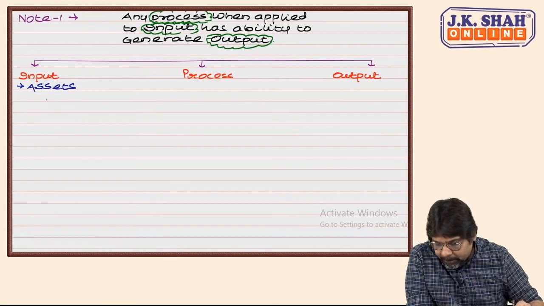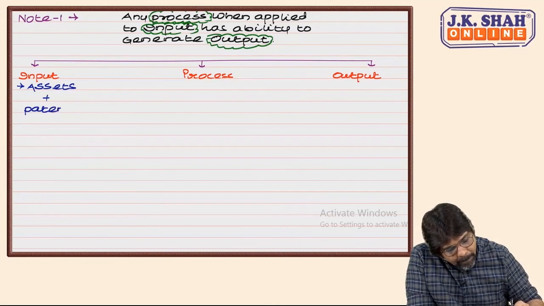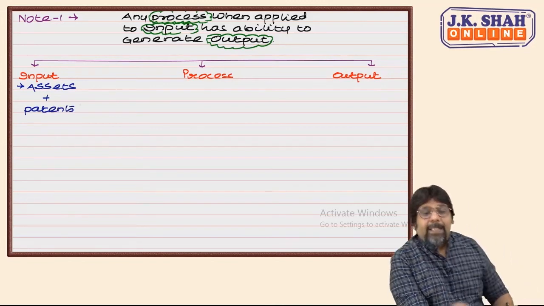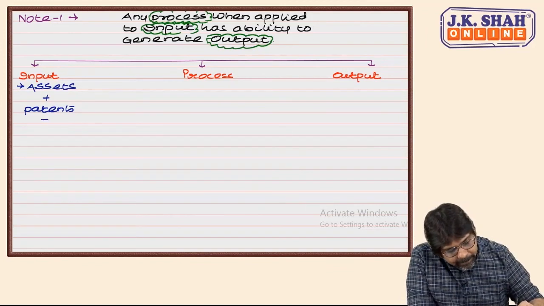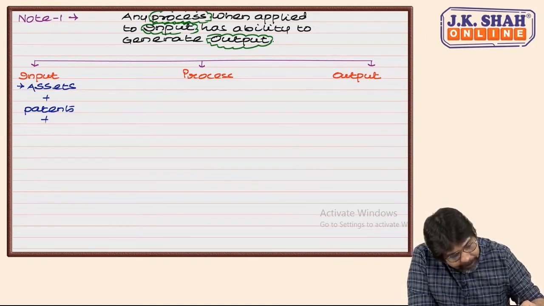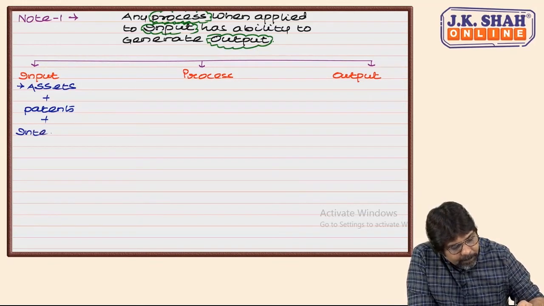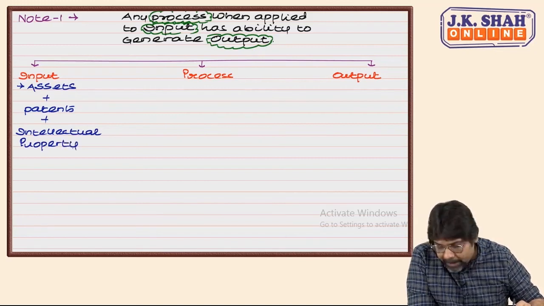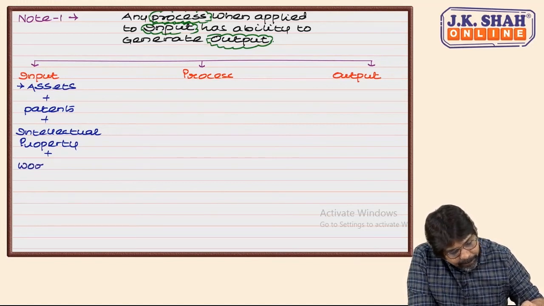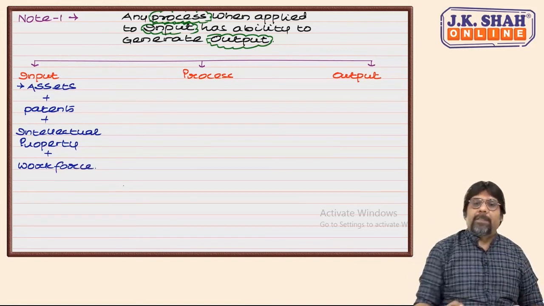Assets plus patents, that is all identifiable assets, plus intellectual property, plus workforce.